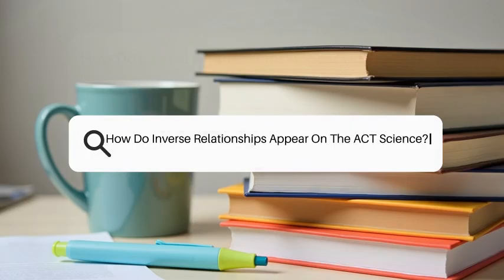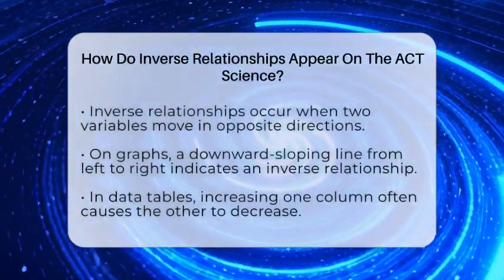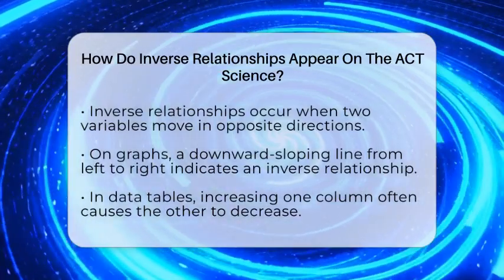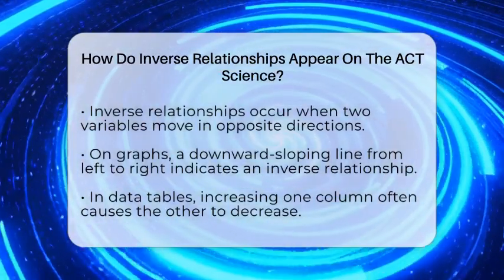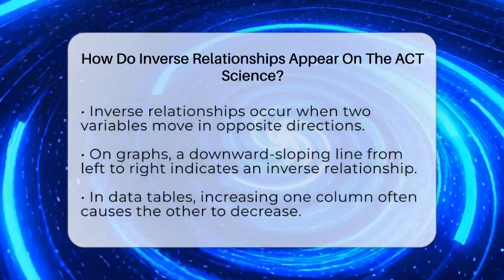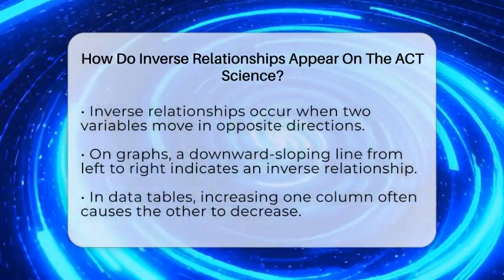How do inverse relationships appear on the ACT science? Imagine you're looking at a graph or data table and notice that when one thing goes up, the other goes down. That's what an inverse relationship looks like on the ACT science section. These relationships happen when two variables move in opposite directions.